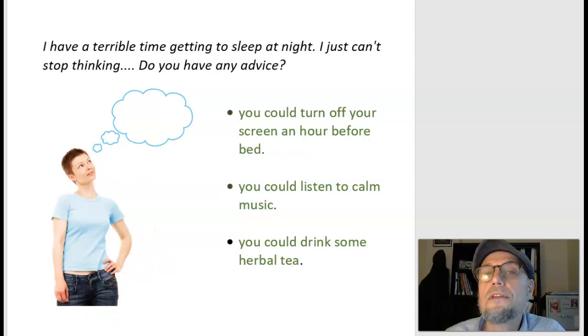These are just some things that I think might be good for you to get to sleep. So, when we use could, we are just telling people, here's one option, and we're telling people that this is something you could do. But you could do something else. It's up to you.